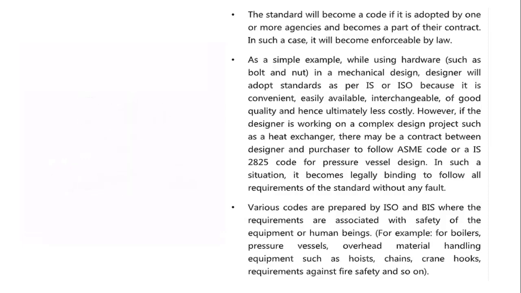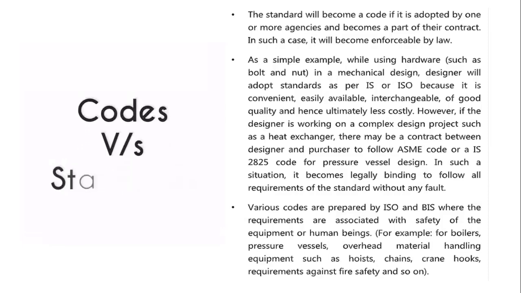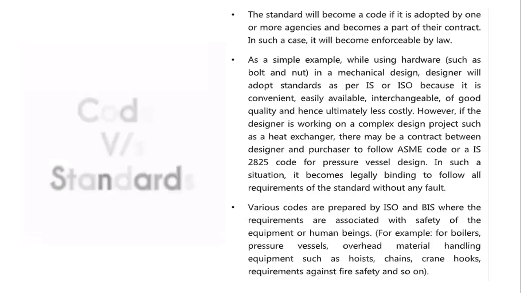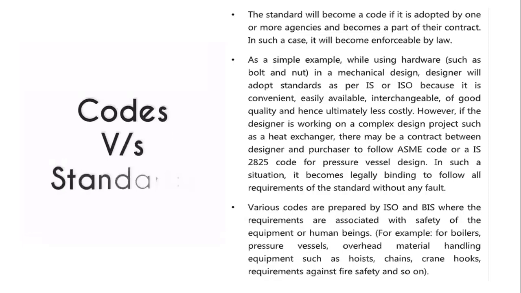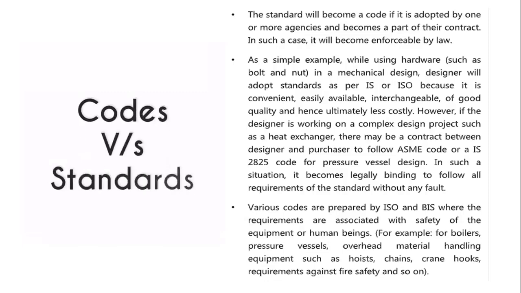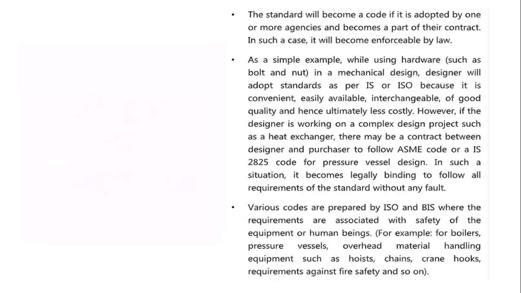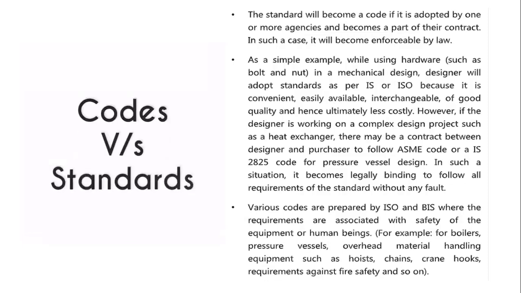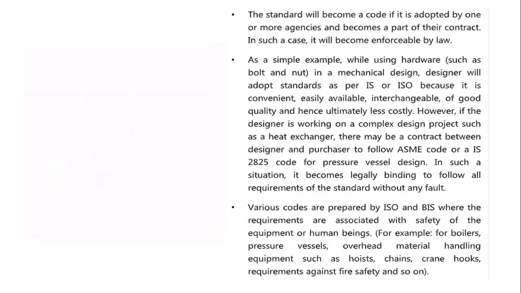So various codes are prepared by ISO and BIS where the requirements are associated with safety of the equipment or human beings. For example, for boilers, pressure vessels, overhead material handling equipment such as hoists, chains, crane hooks, requirements against fire safety and so on. Right? So guys, this was the difference between code and a standard.